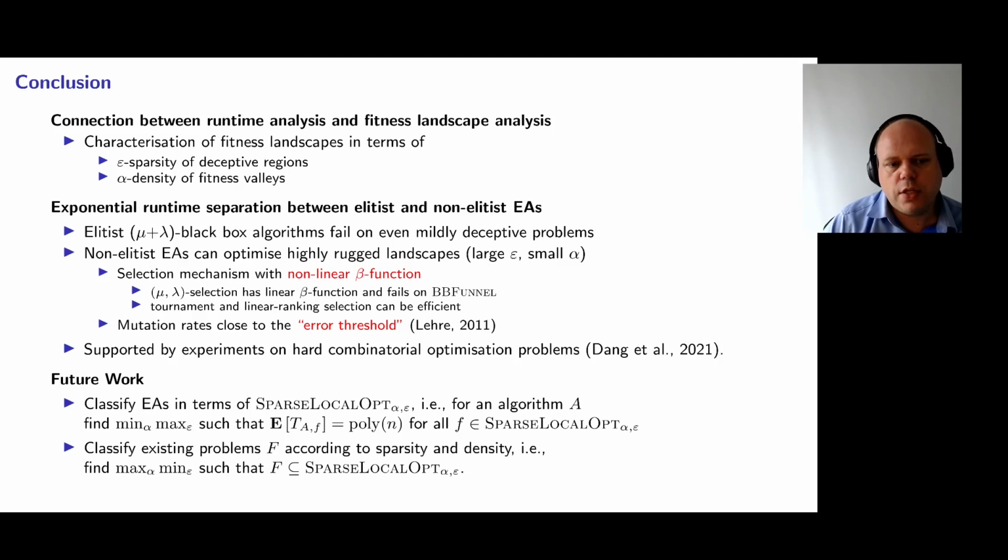What we observe is that an essential characteristic of the algorithm is that it should have a nonlinear beta function. We see that this is not the case if you use mu comma lambda selection. However, it is the case if you use tournament or linear ranking selection. The second characteristic is that the mutation rate should be close to the error threshold. In future work, we would like to classify evolutionary algorithms in terms of SparseLocalOpt. It's also interesting to classify existing problems according to sparse density.